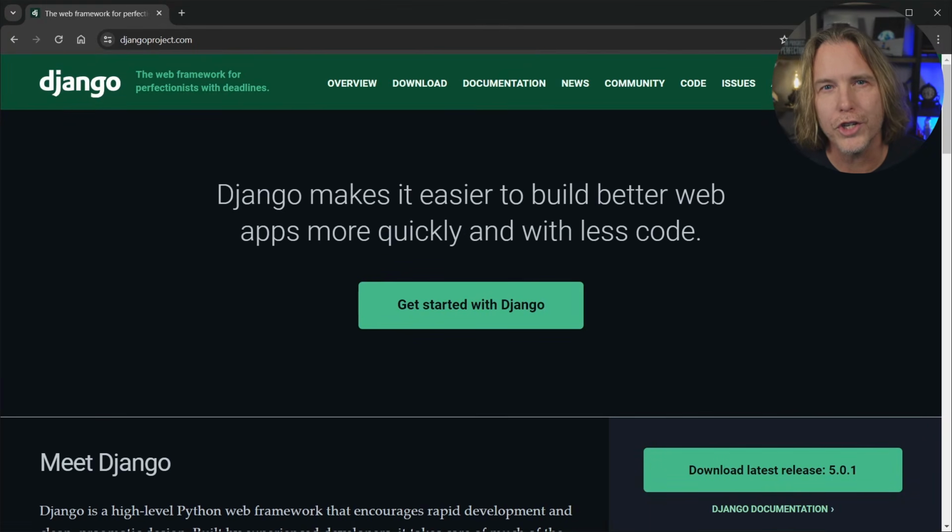Today we're starting to learn Django, a Python web framework, and I'm starting at djangoproject.com. This is the homepage for the Django project, and it has great documentation. I'll provide a link to this in the course repository.